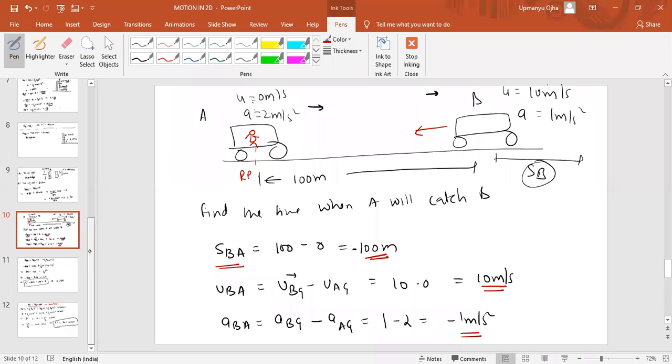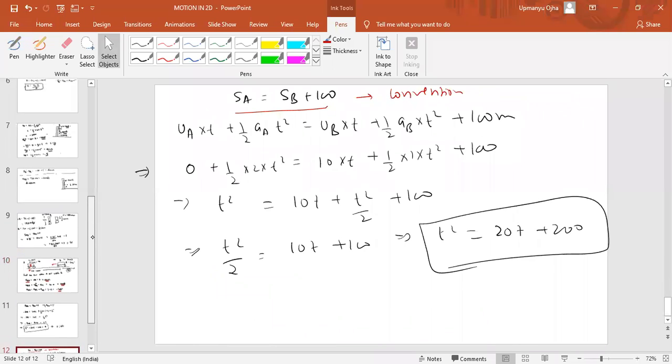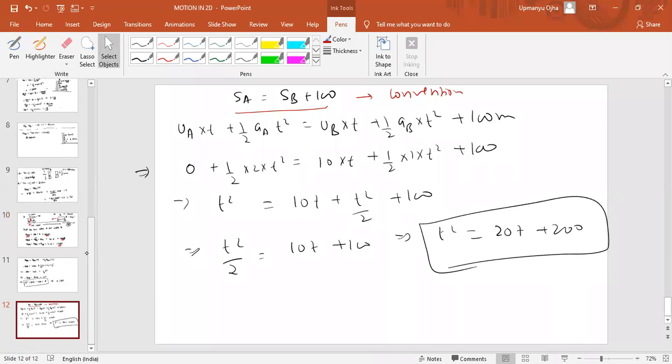Okay, so these are the two methods which we can do to get the answer. If you are getting confused in relative velocity, you do it by the conventional method, no problem. This is the conventional method I have done. There is no problem in doing this conventional method.